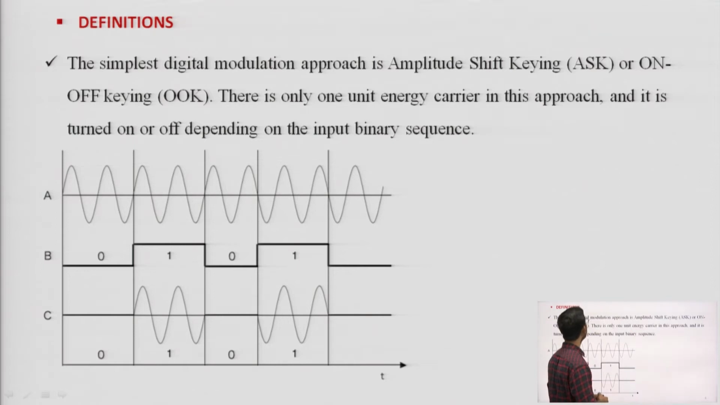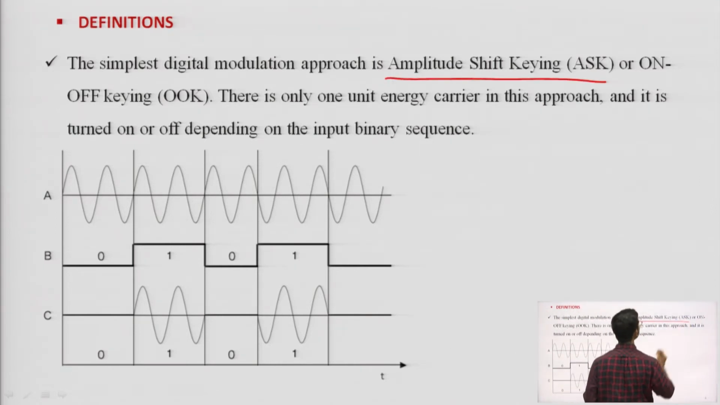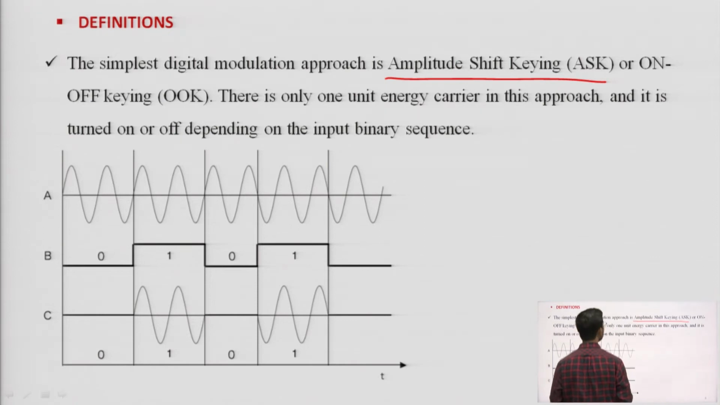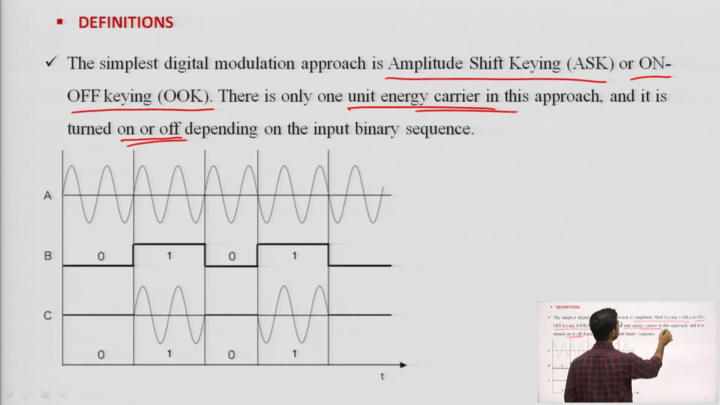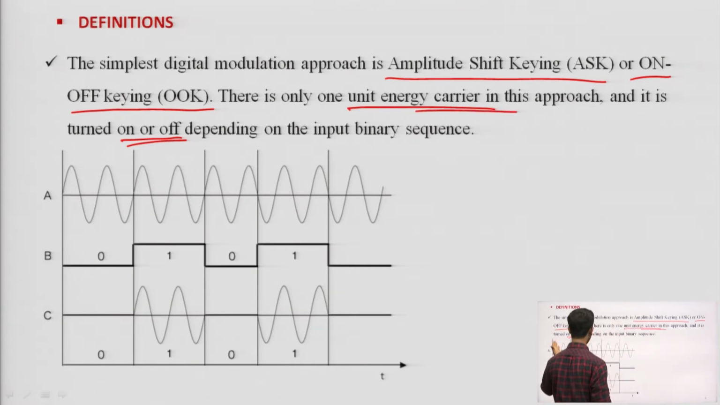So, the simplest digital modulation approach is amplitude shift keying, often called on-off keying. There is only one unit energy carrier in this approach, and it is turned on or off depending on the input binary sequence. What it wants to tell is, actually, this is the form.